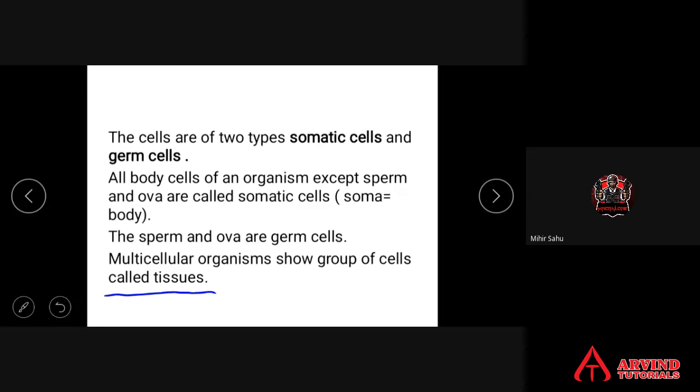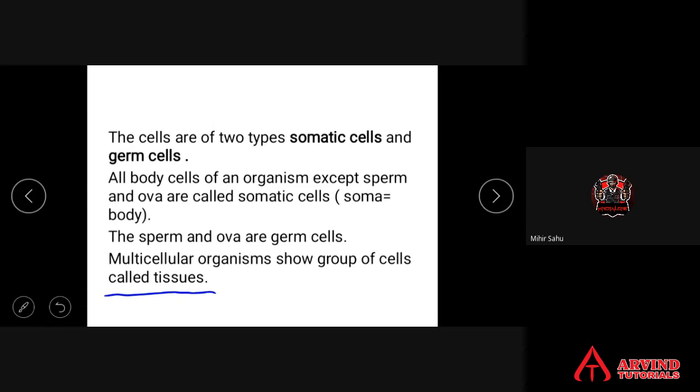In a multicellular organism, there are two types of cells. One is called body cells and the other is called germ cells. Which are the germ cells? Sperm and ovum. What about all the other cells? They are called somatic cells or body cells.